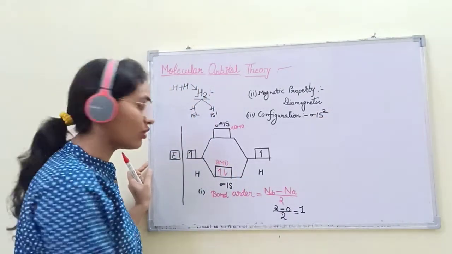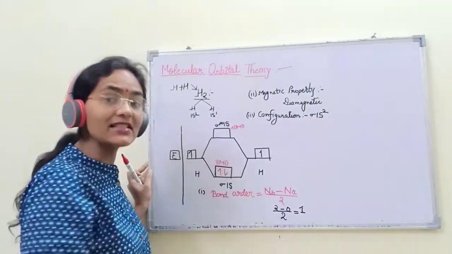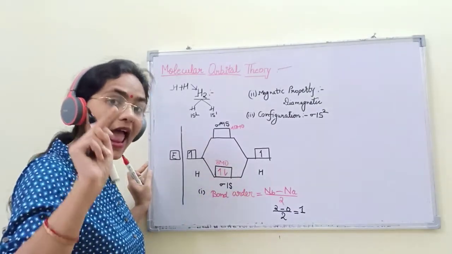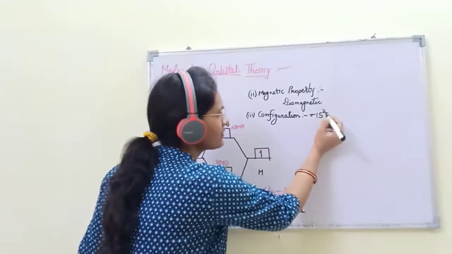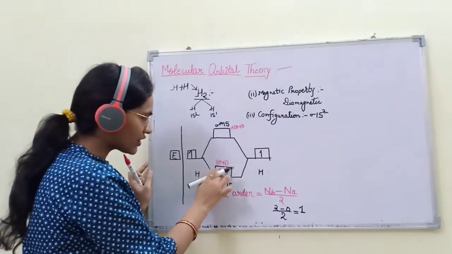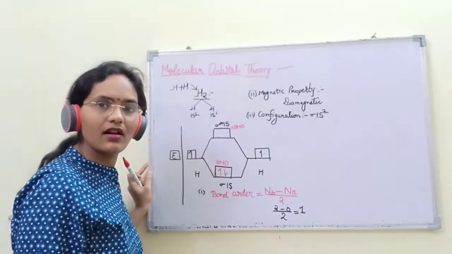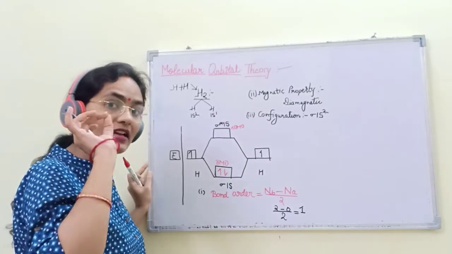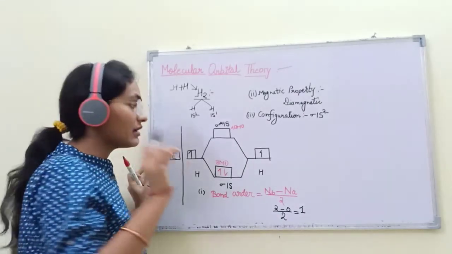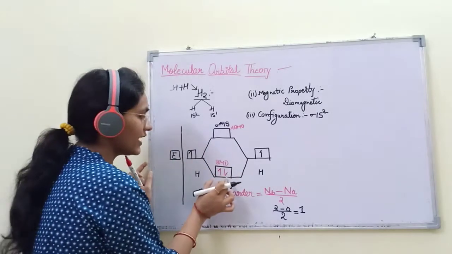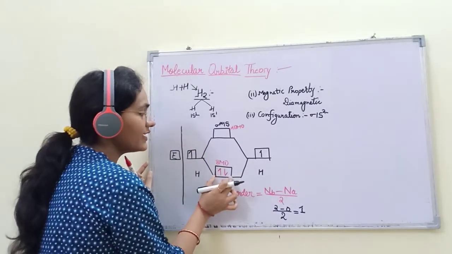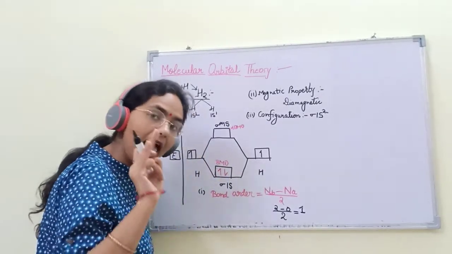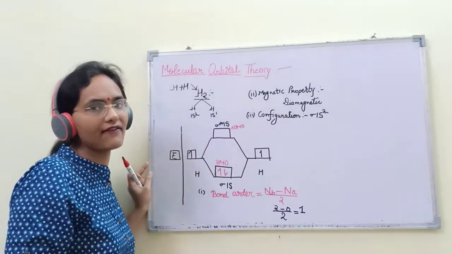We will write only the molecular orbitals which have electrons. Okay? Clear? We will write the configuration of the molecular orbitals which have electrons.